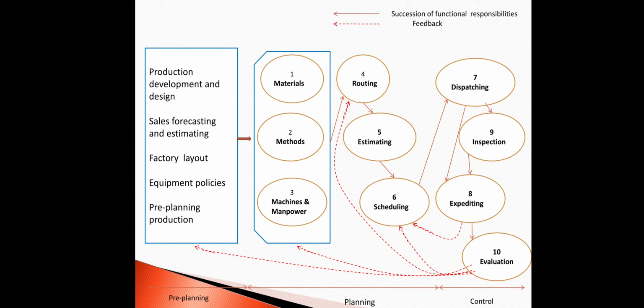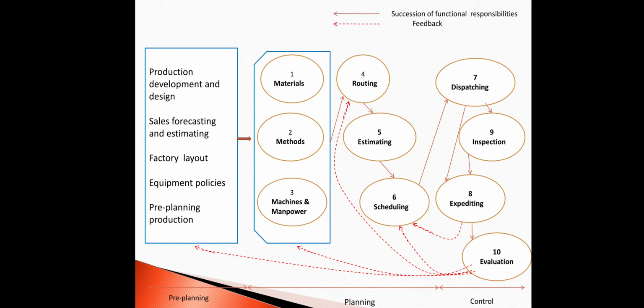So estimating is related to work measurement. Then the next function is scheduling. Scheduling is nothing but deciding the timetable for operations. In the routing function, all the activities are separated, and after the separation they are scheduled according to time. Scheduling identifies which activity will be performed first and which will be the succeeding and preceding activity of a particular activity. So scheduling is the timetable for each and every operation in the organization.